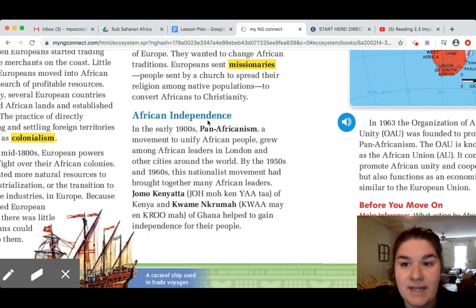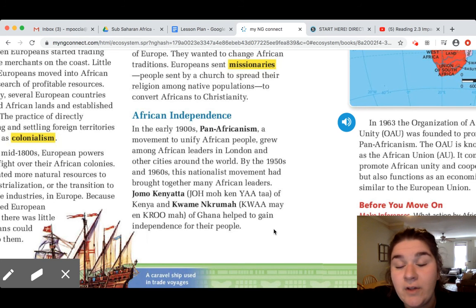African independence. In the early 1900s, Pan-Africanism, a movement to unify African people, grew among African leaders in London and other cities around the world. By the 1950s and 60s, this nationalist movement had brought together many African leaders. Jomo Kenyatta of Kenya and Kwame Nkrumah of Ghana helped to gain independence for their people.